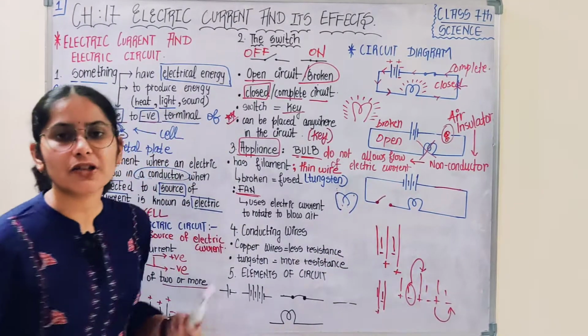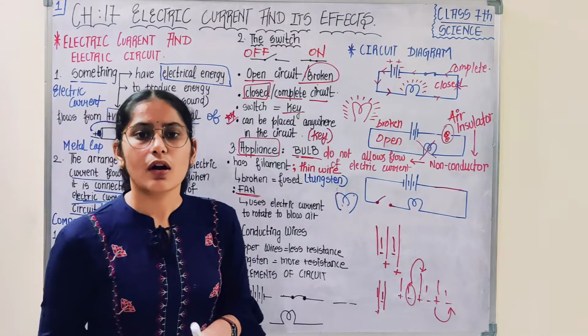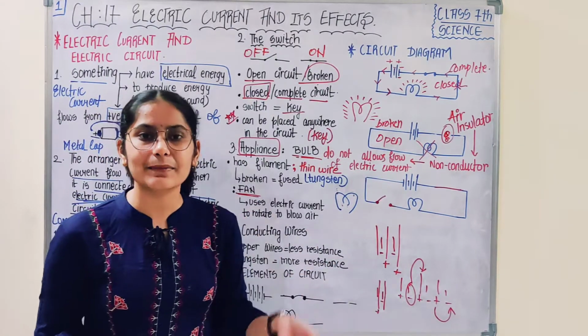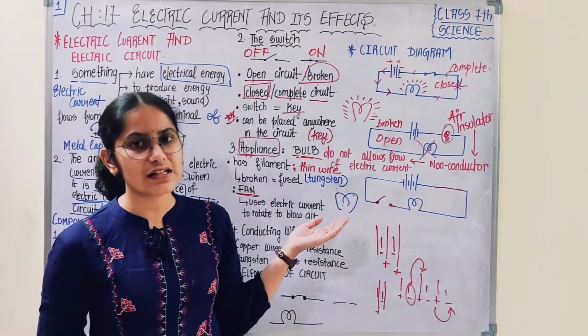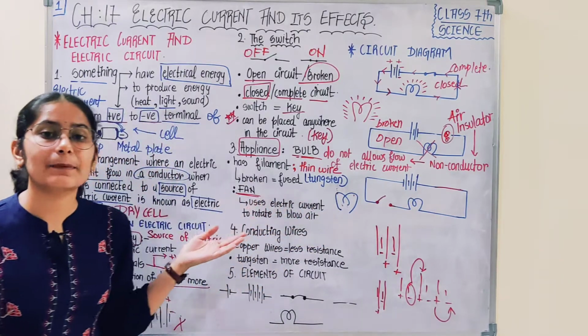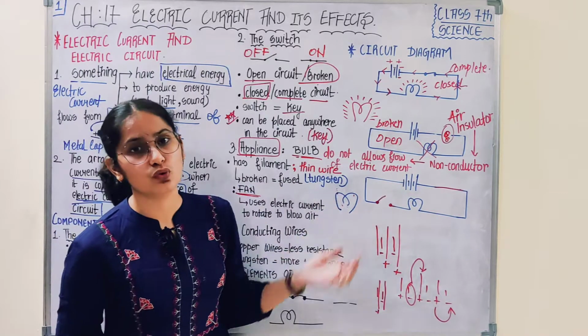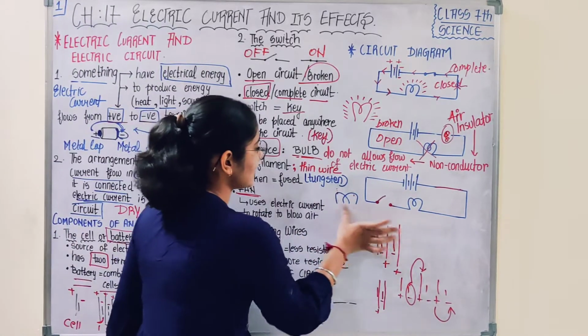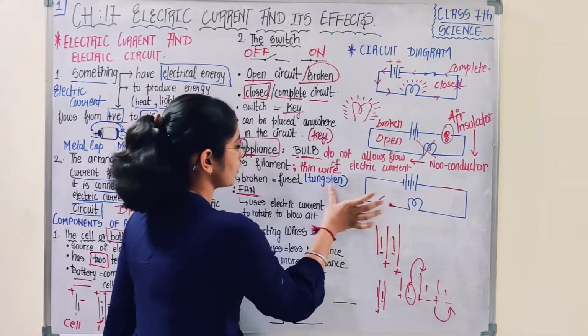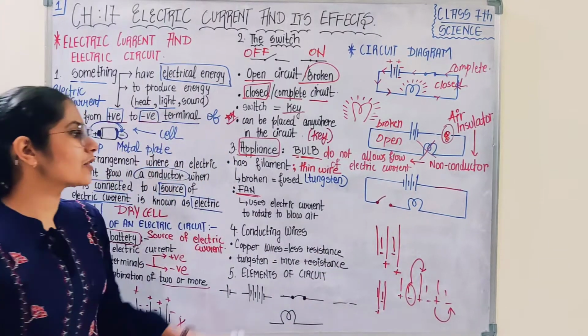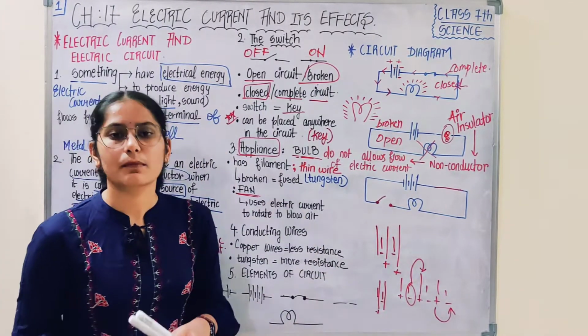Because of this filament only, the bulb was able to glow. Once the thin wire is broken because of some circumstances, the bulb won't glow, and therefore you can say that the bulb is fused. The bulb is fused as the thin wire has broken. So therefore the bulb is not glowing, and you can refer to that bulb as a fused bulb.